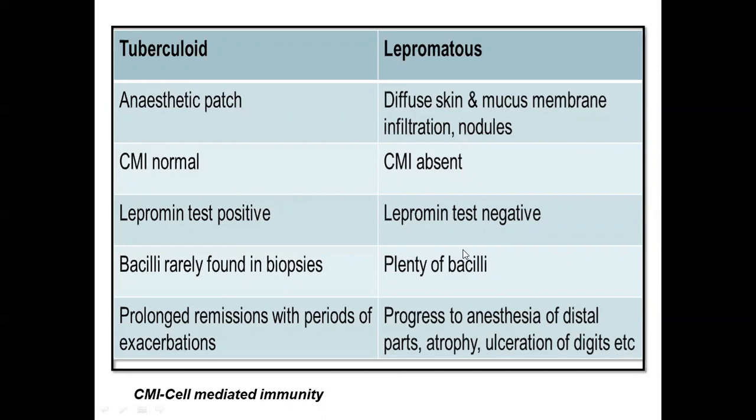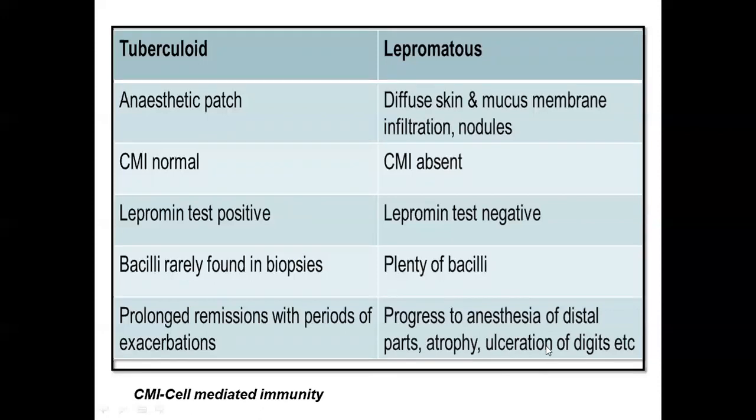In tuberculoid leprosy, there will be fewer bacilli present in the biopsies taken from the skin. In lepromatous leprosy, there will be an abundance of bacilli in the biopsy samples. Tuberculoid leprosy is characterized by prolonged remissions with periods of exacerbation. However, lepromatous leprosy has a high tendency of progressing to anesthesia of distal parts, atrophy, ulceration of digits, etc.